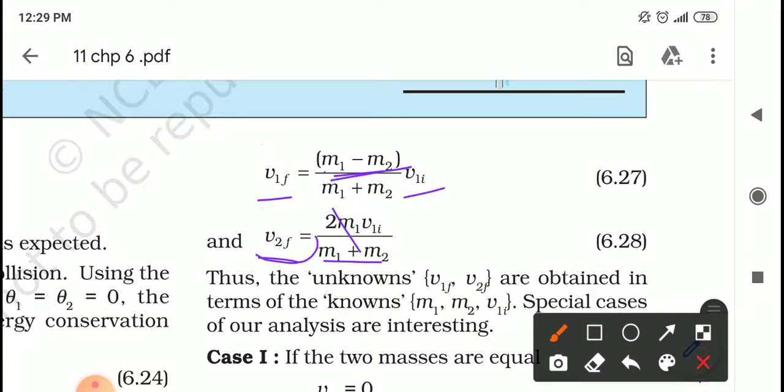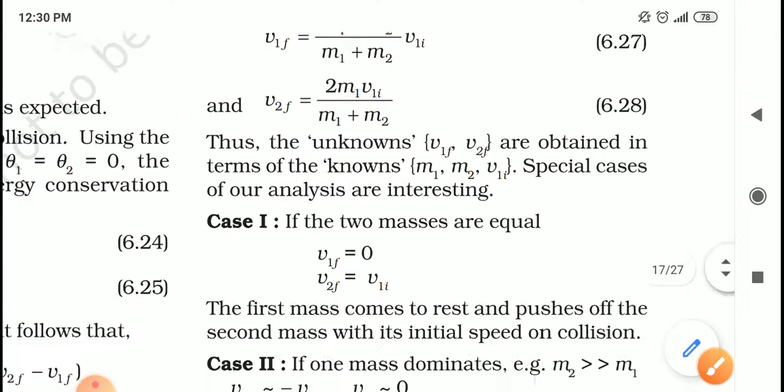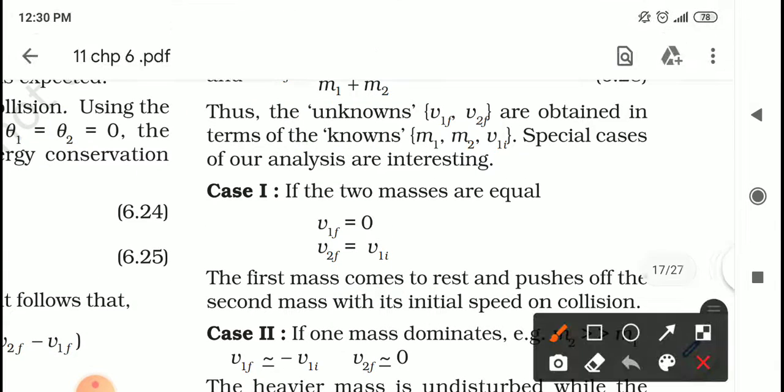Then the velocity of the second object after collision is equal to the velocity of the first object before collision. So if two objects of equal masses, one at rest and another moving, experience elastic collision in one dimension, then after the collision they will exchange their velocities. So here it is written that v1f is 0 and v2f is equal to v1i.